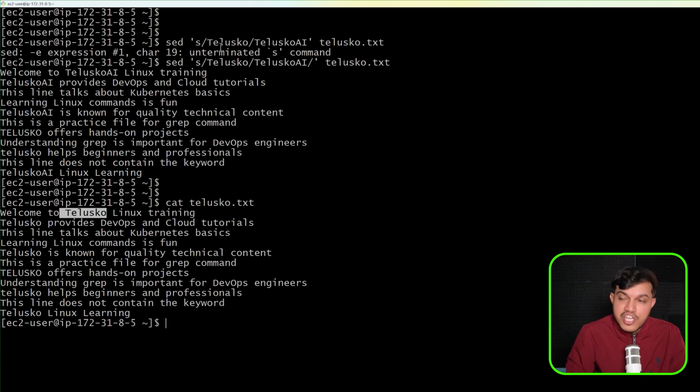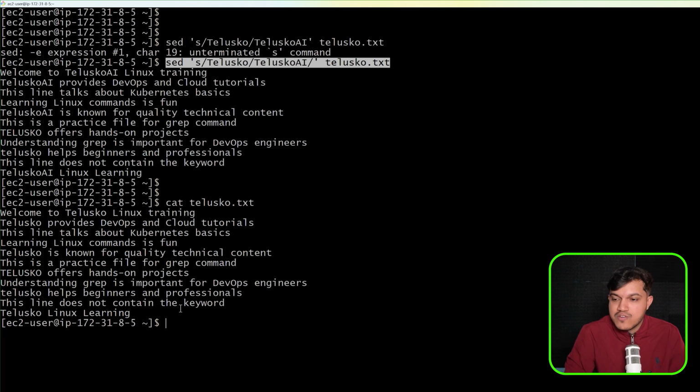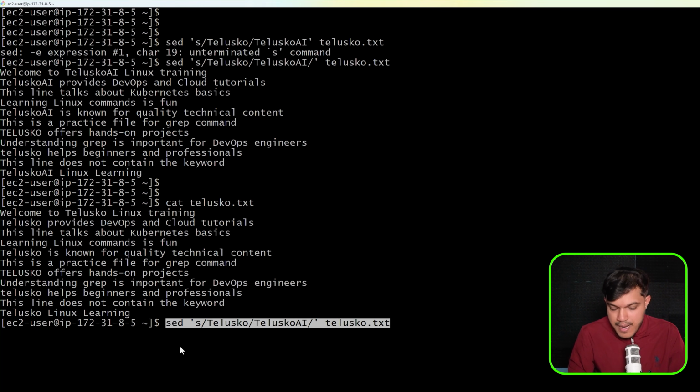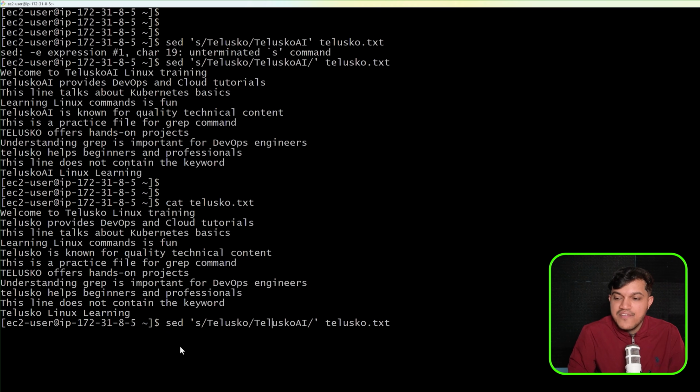If you want to replace wherever we have Telusko with Telusko AI, and the changes have to be saved in the original file, then you have to add one more thing here. What is that we have to add? Let me rerun this, but at the beginning, you have to say -i. That's the small change. sed -i and substitute wherever we have Telusko, please replace that with Telusko AI inside the file telusko.txt and make the changes in the original file.